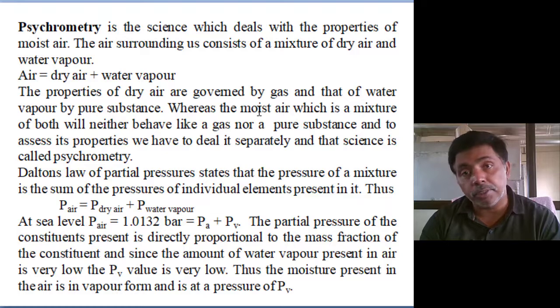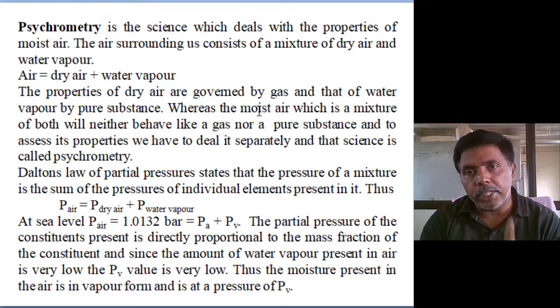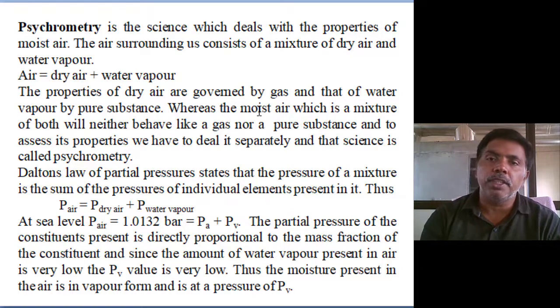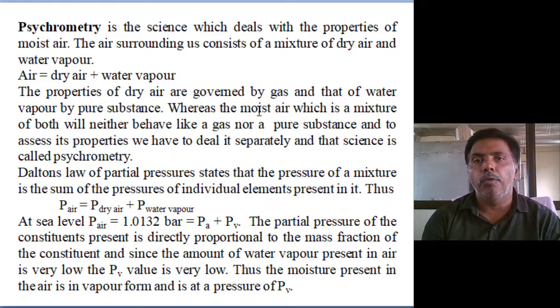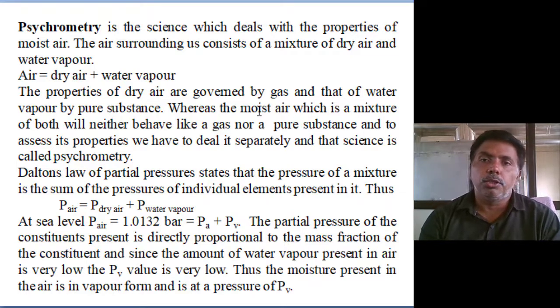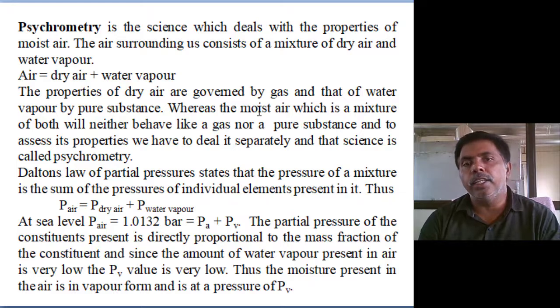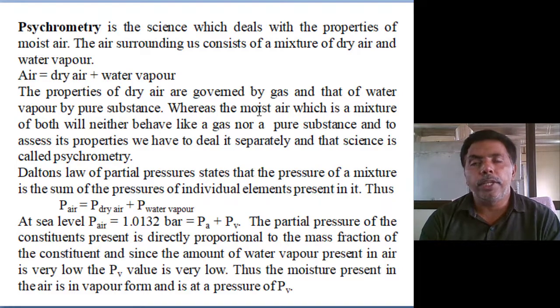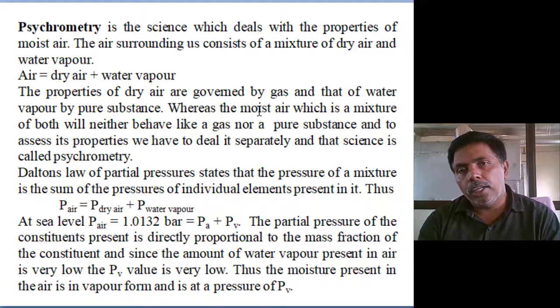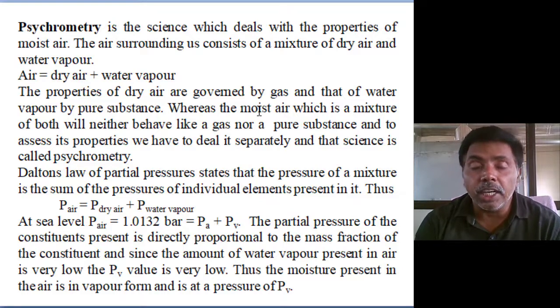gas, but air is not a perfect gas. Ambient air contains a perfect gas, meaning dry air, plus water vapor. That is a pure substance. It's a combination of perfect gas and pure substance. We can't use the perfect gas laws, and we can't use the pure substance laws. So a separate law is required. That's called psychrometry. It is a combination of perfect gas and pure substance.